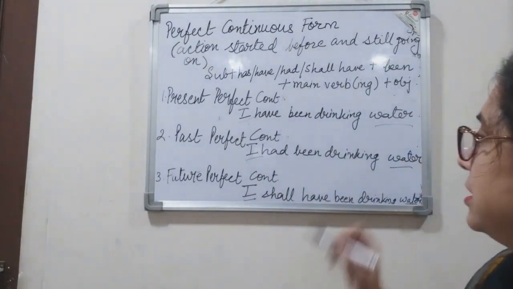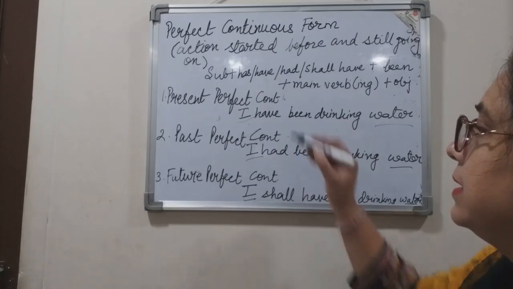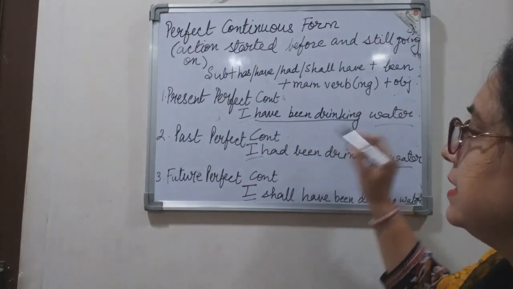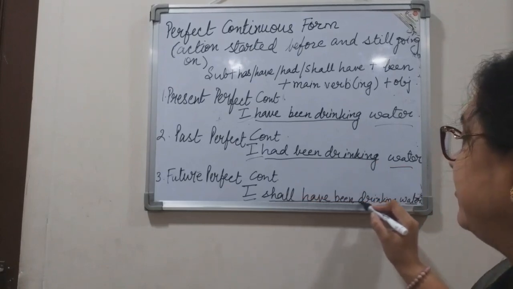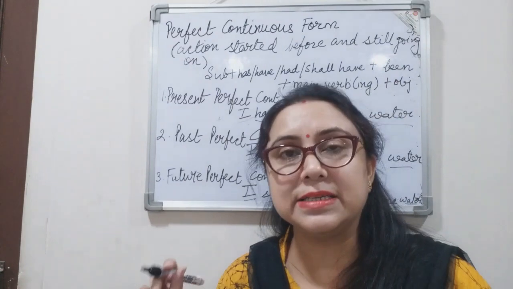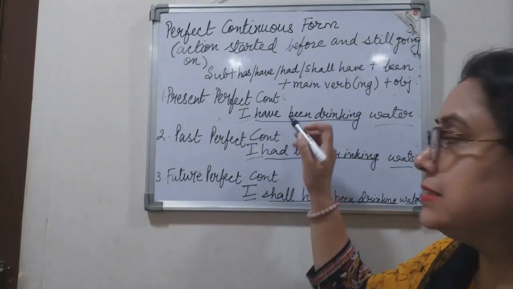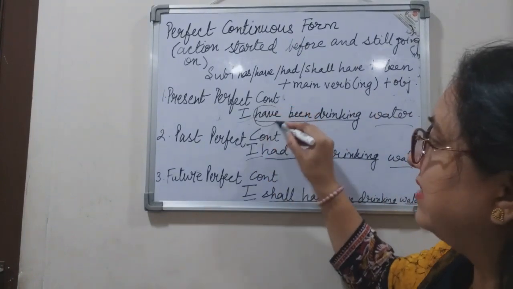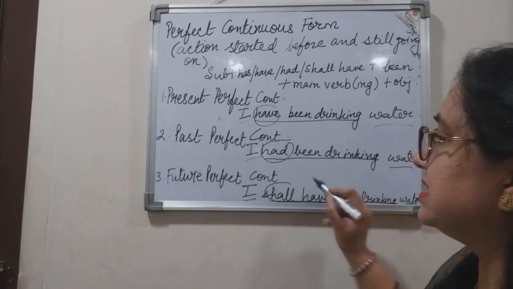Now let us focus on the verb forms: have been drinking, had been drinking, and shall have been drinking. Here again, first of all, let us talk about the helping verb. So have, had, and shall have. Since it is I, we use have.